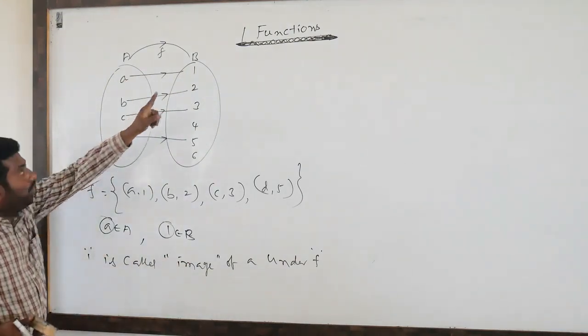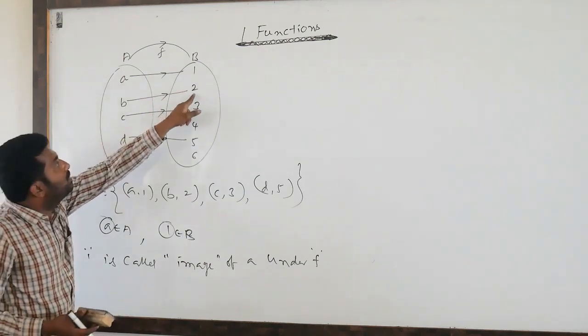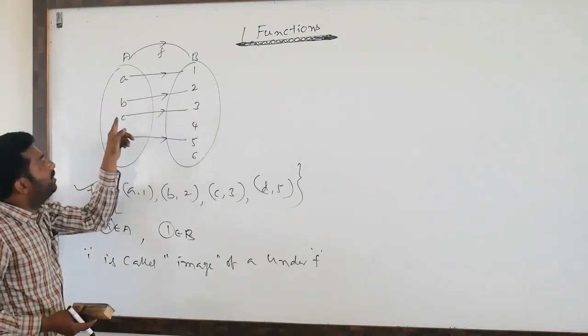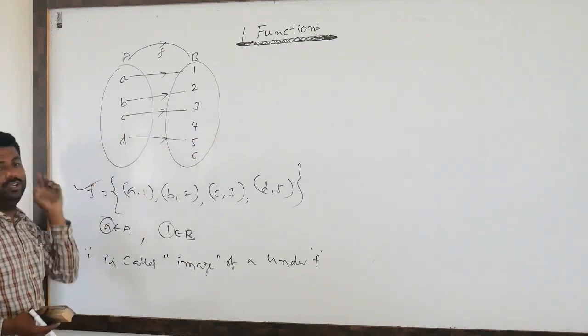So 1 is the image of A, 2 is the image of B, 3 is the image of C, 5 is the image of D.